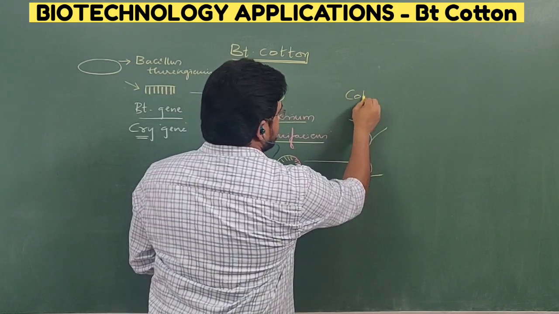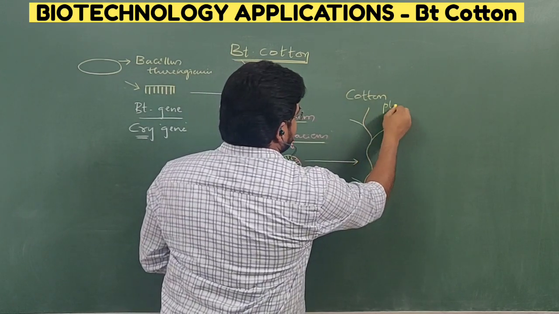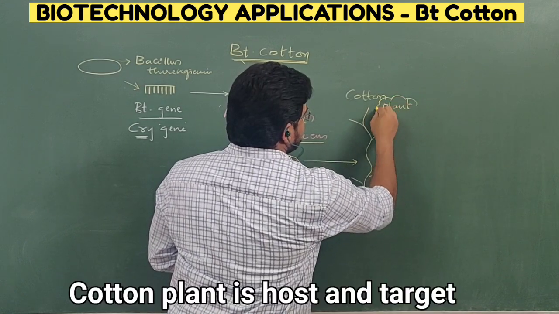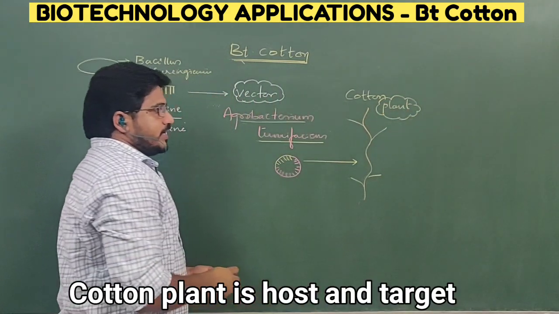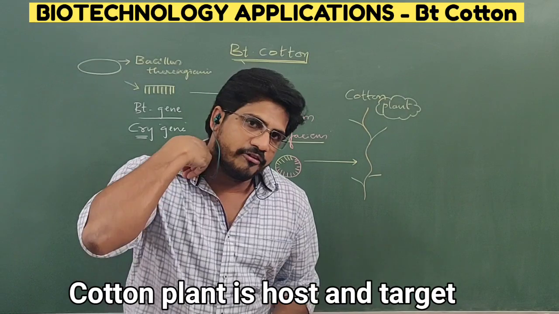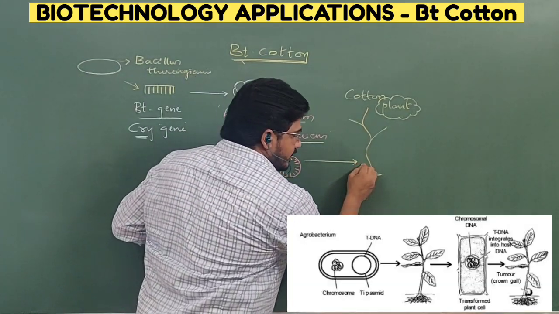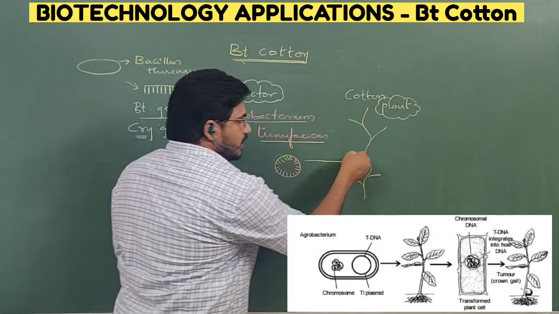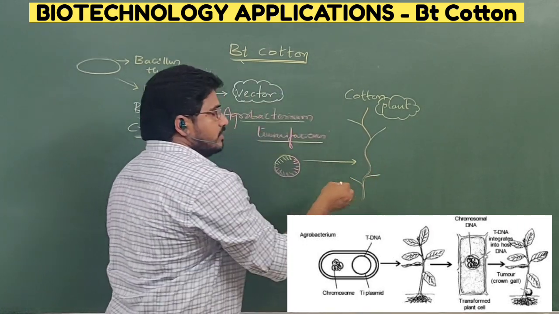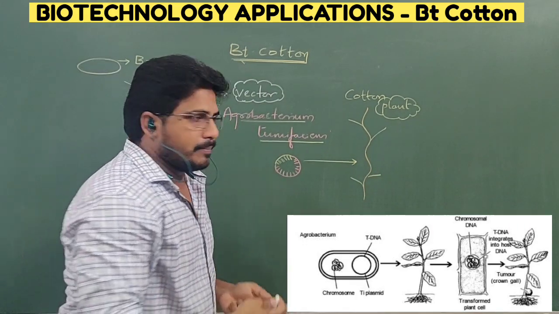This is the cotton plant, or any desired plant, which is generally affected by many categories of insects. Clear? When it is infested, this protein will be developed, and it is present in every part of the plant.